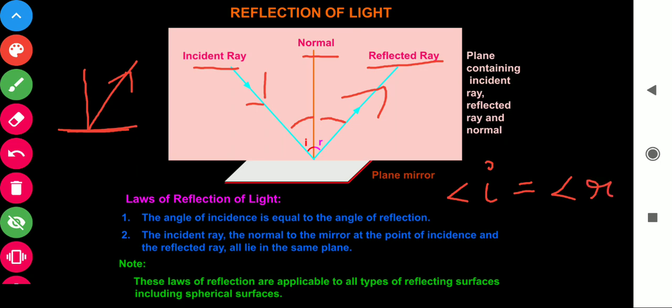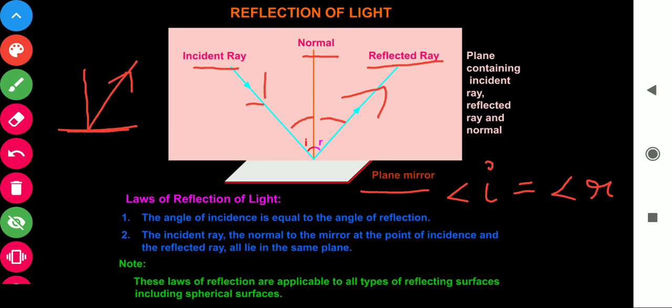The incident ray, the reflected ray and the normal, you can see in the diagram, all three lie in the same plane and cut at a point.